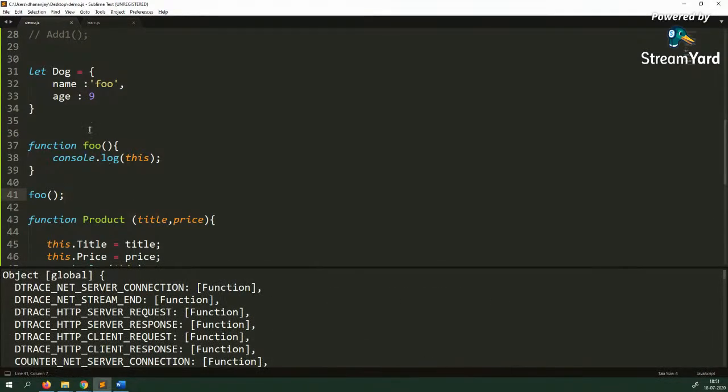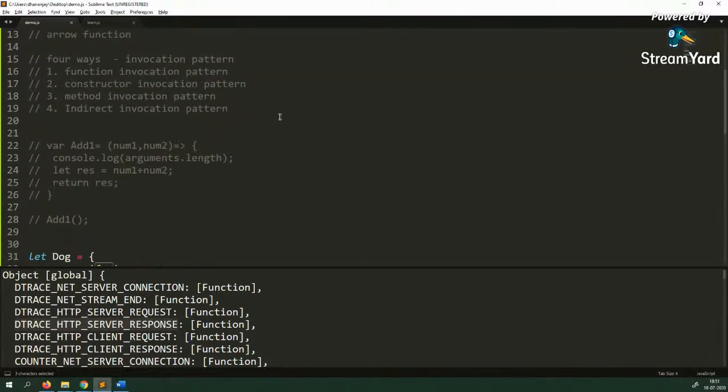That is super fine. What if I want to pass this dog object as the value of this inside the function? You have a requirement that, hey, what change should I make here in line number 41 such that I get the dog object for this, not the global object? In that case, I'll call this function indirectly, and that is called the indirect invocation pattern.